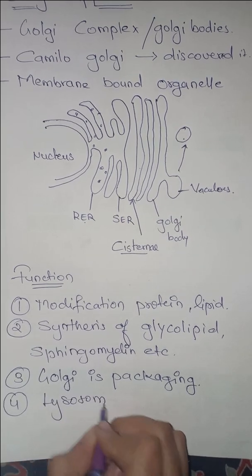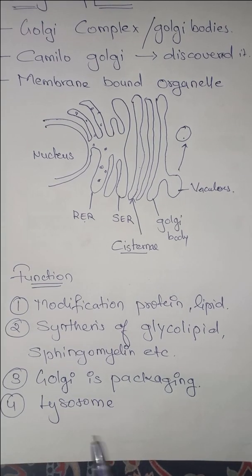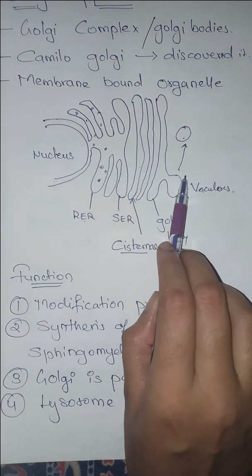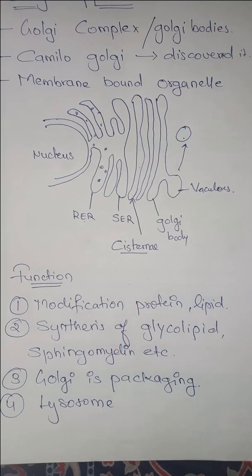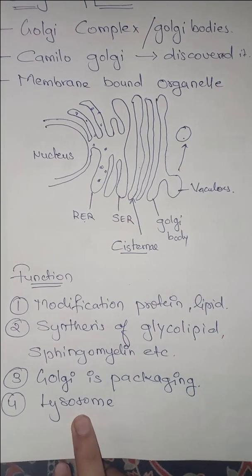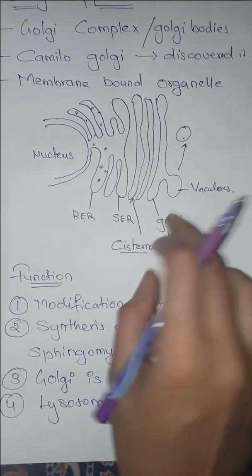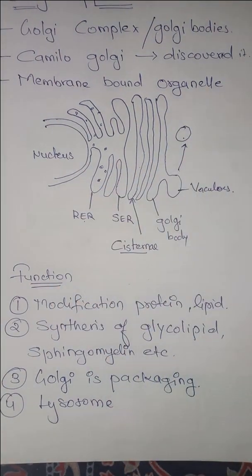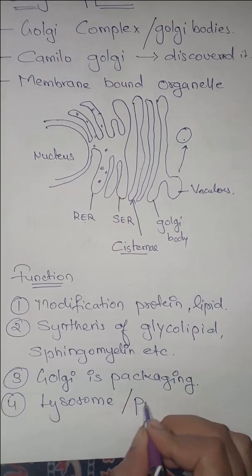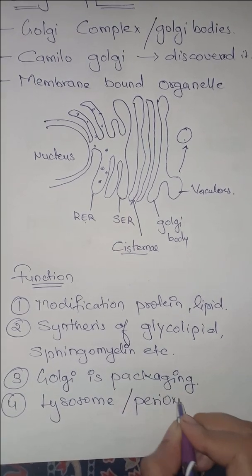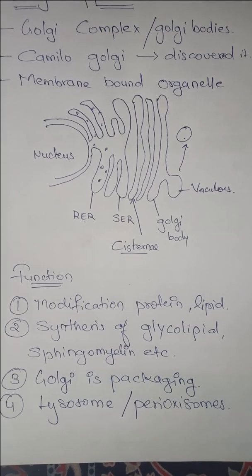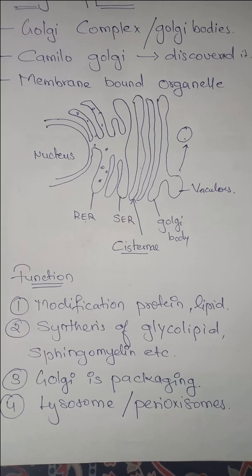It even helps in the formation of lysosomes. Lysosomes are organelles which are also made from the Golgi apparatus. So the enzymes which are there in the lysosomes are also made here, packed here, and transferred. Just like lysosomes, another organelle, peroxisomes, is also made here in the Golgi apparatus.